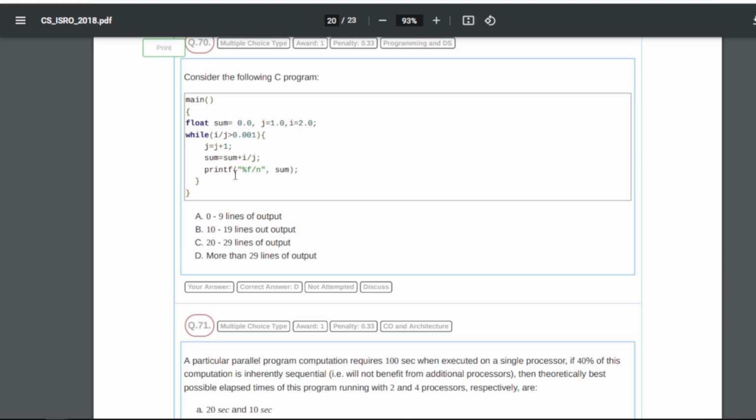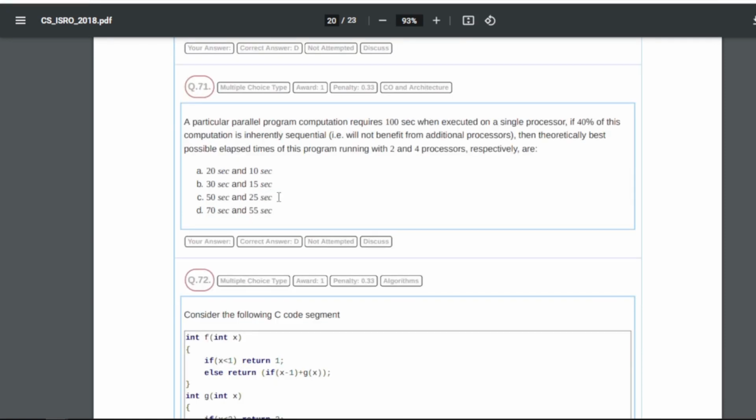71: a particular parallel program computation requires 100 seconds when executed on a single processor. If 40% of this computation is inherently sequential, that will not benefit from additional processors.